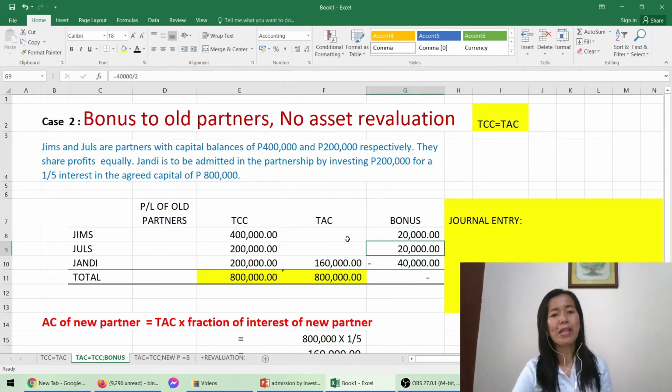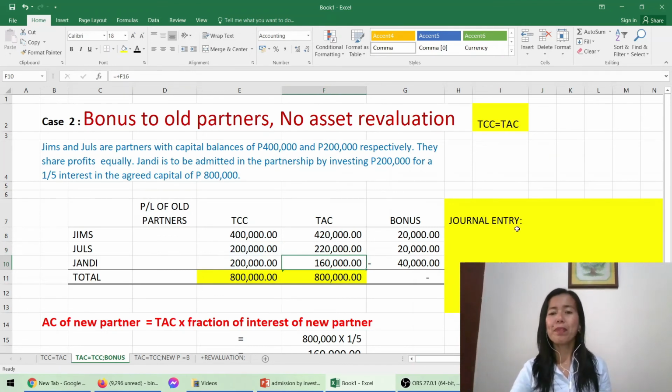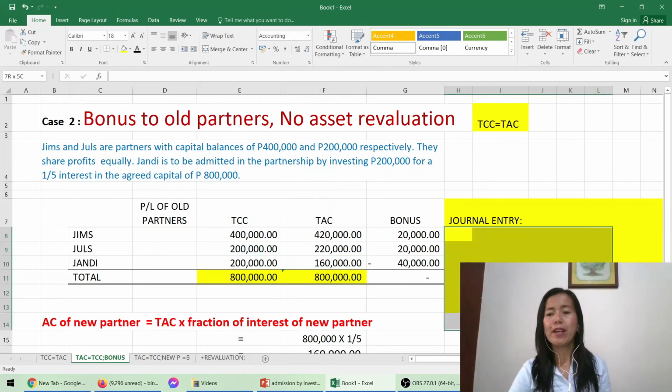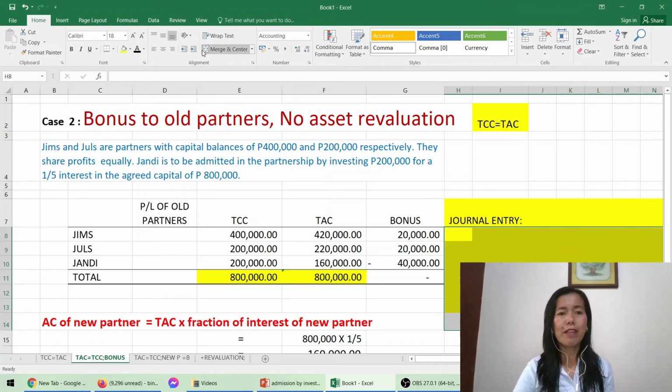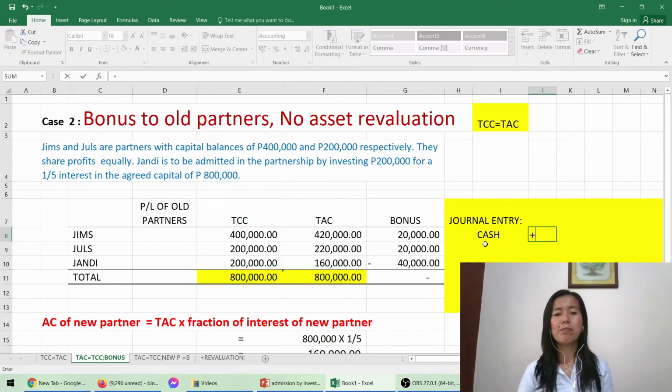Therefore, the capital credit of James would be 400 plus 20, that is 420,000. And for Jules, that is 200 plus 20,000, that will give us 220,000. And our entry to record the investment and bonus to all partners is this one. We are going to debit cash. How much is the investment? That is 200,000.